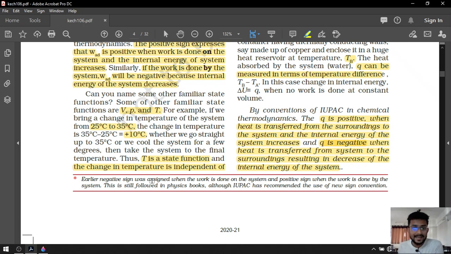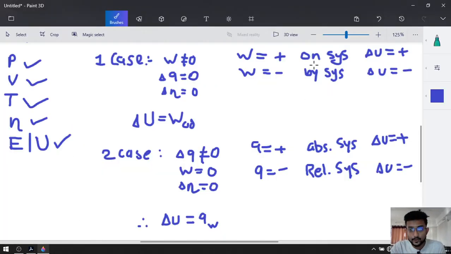Do not apply the thermodynamics of physics in the chemistry textbook, because there is a different sign convention between chemistry and physics. In chemistry, if work is done on the system, W will be plus, whereas in physics it is minus. And if work is done by the system, W will be negative.